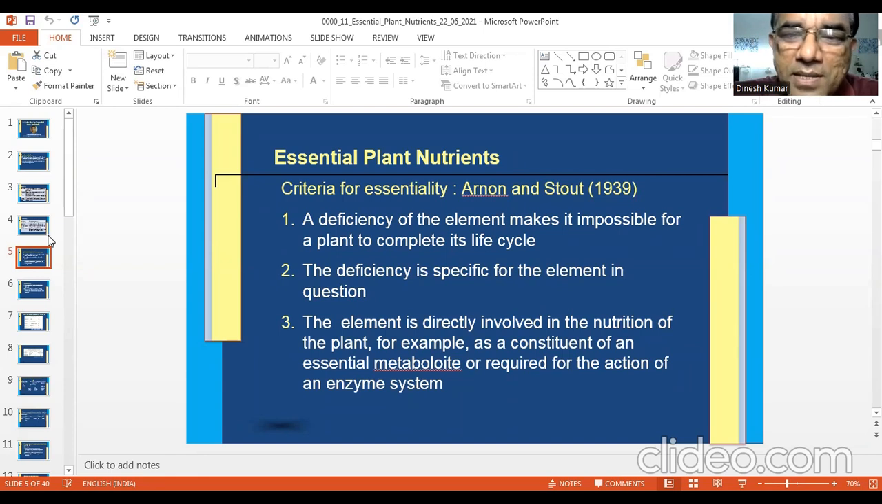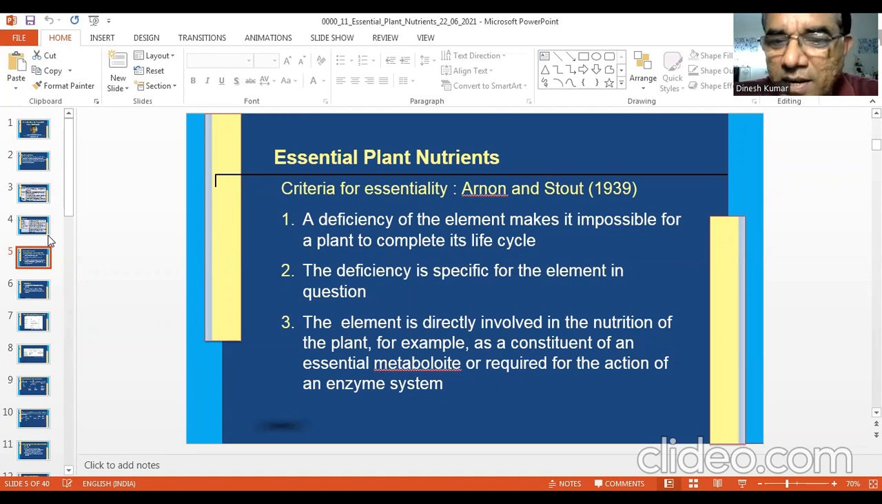All these four elements are brothers: calcium, magnesium, potassium, and sodium. Sometimes they can substitute each other's function. Potassium is happy to substitute sodium, and sodium is happy to substitute the function of potassium. So sometimes it happens. But still, up to some extent, or up to full extent, you can say this criterion is still valid, with few exceptions of calcium, magnesium, potassium, and sodium.